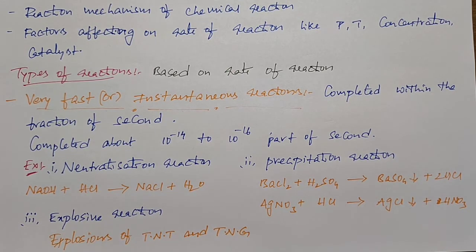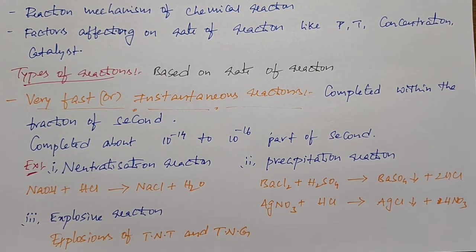So this is the first type of reaction. For these types of reactions, measuring the rate of reaction is impossible. Why? Because they take place within a fraction of a second. For these types of reactions, it is impossible to find the rate of reaction.